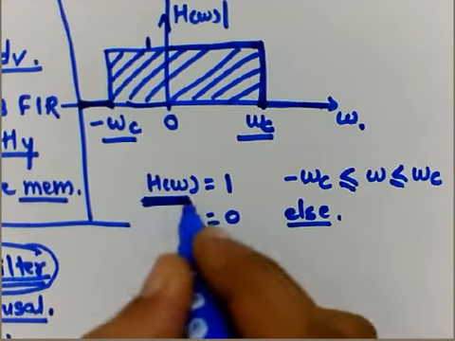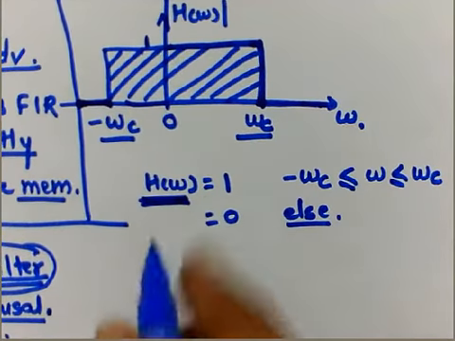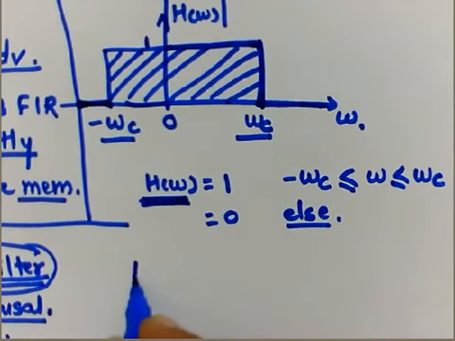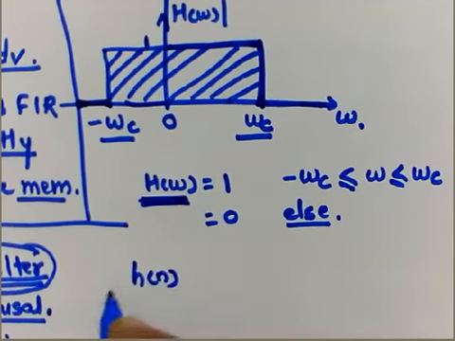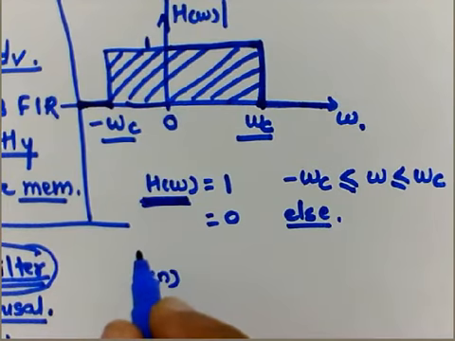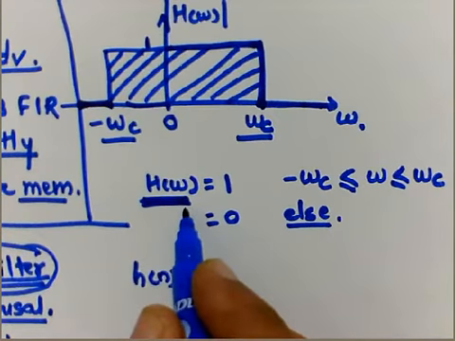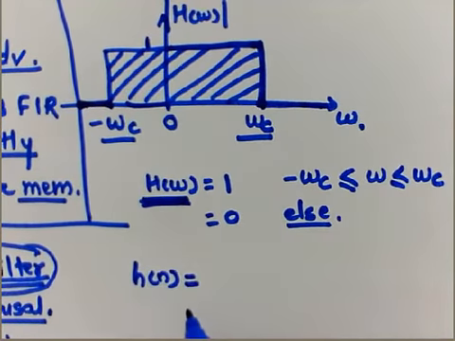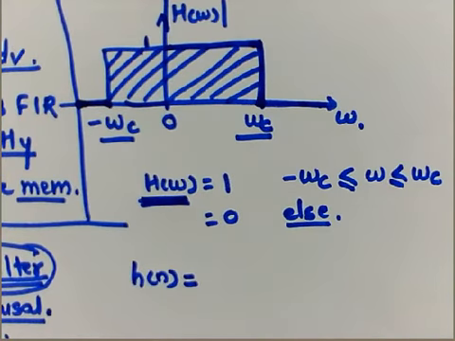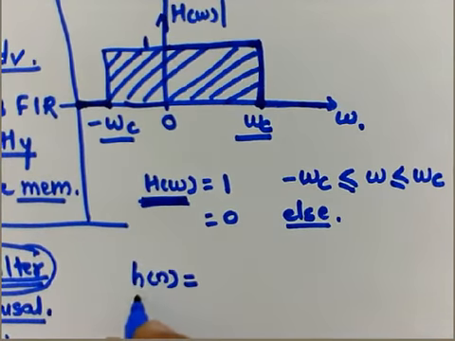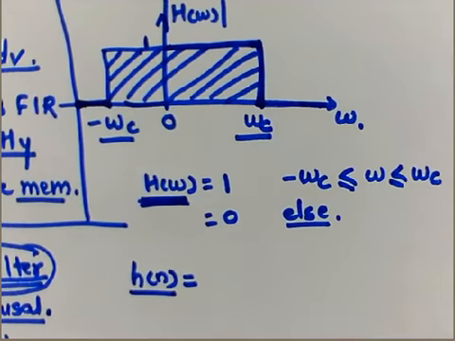Since it is in the frequency domain, if I want to obtain h of n from H of omega, I need to take the inverse Fourier of H of omega, because our ultimate decision on whether the filter is stable or not stable, causal or not causal, depends on the value of h of n.